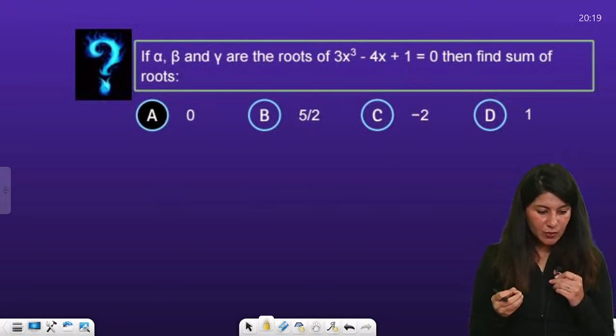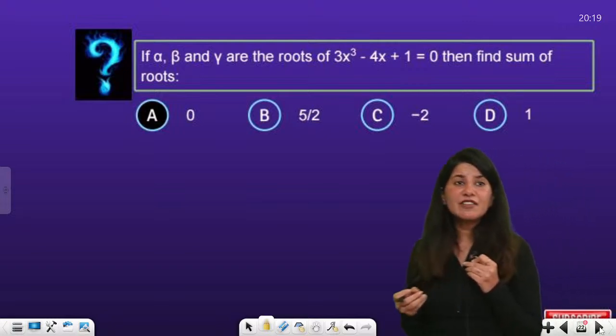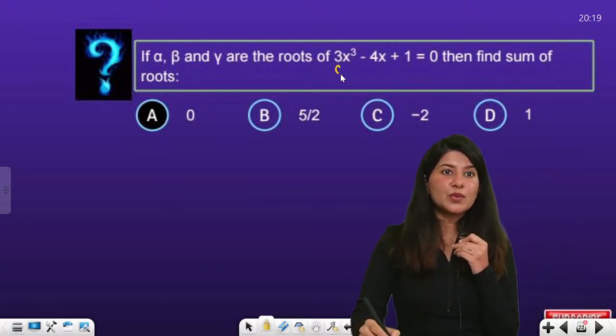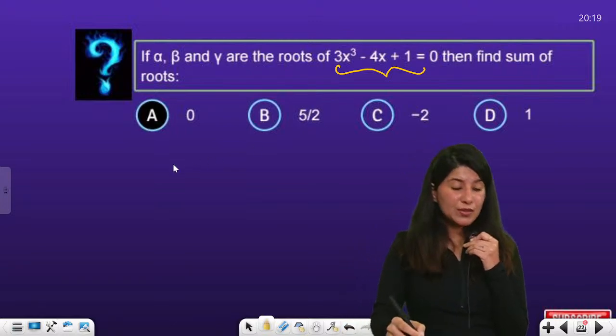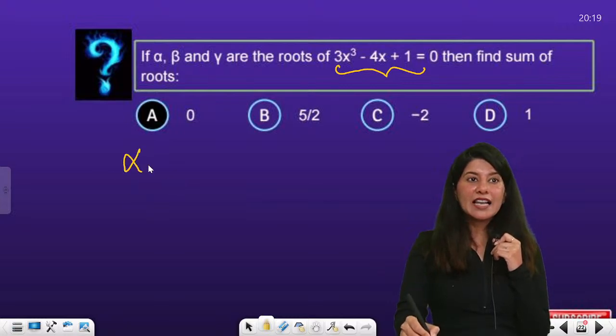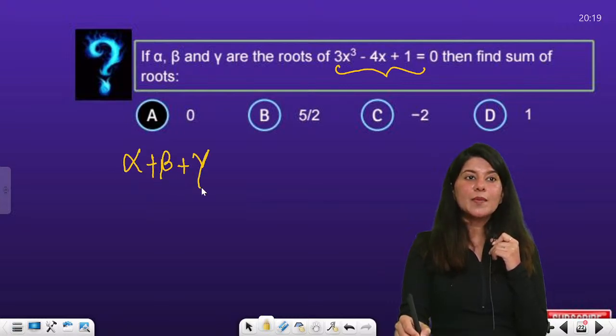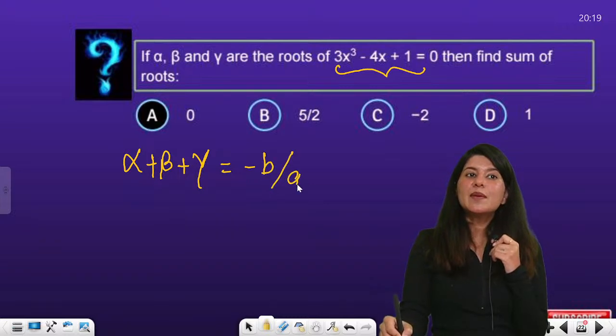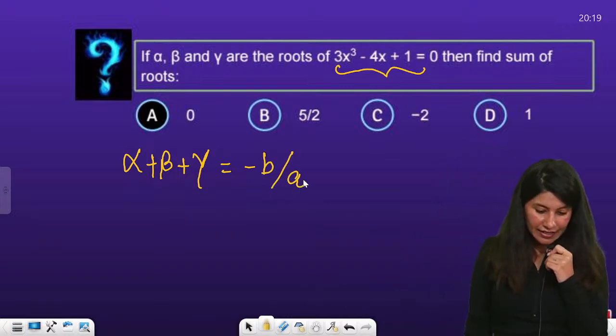Alpha, beta and gamma are the roots of this equation. So the sum of roots, who is going to tell me the correct answer? The sum of roots will be alpha plus beta plus gamma, that will be equal to minus b by a. We all know that, right?